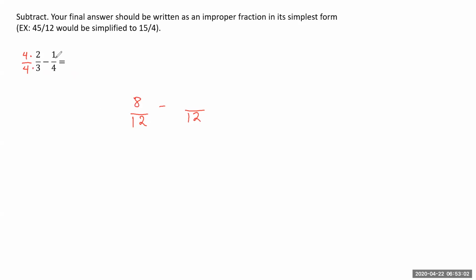And then over here, okay, well, what do you have to multiply 4 by to get to 12? 4 times 3 is 12. We have to multiply the numerator as well. So 1 times 3 is 3.